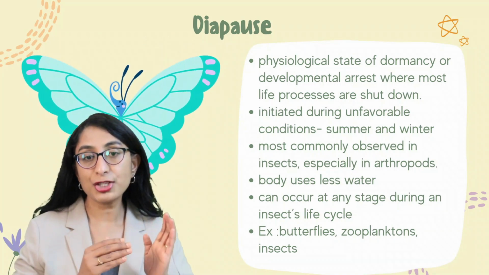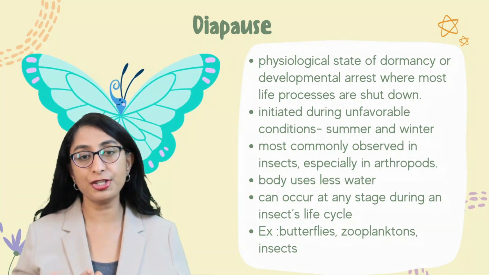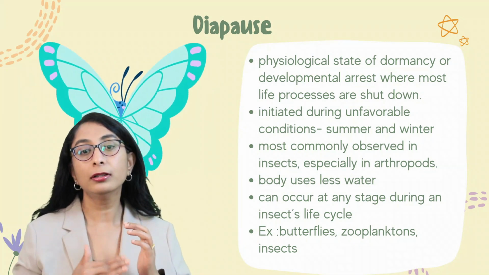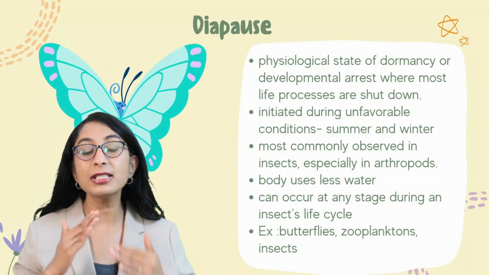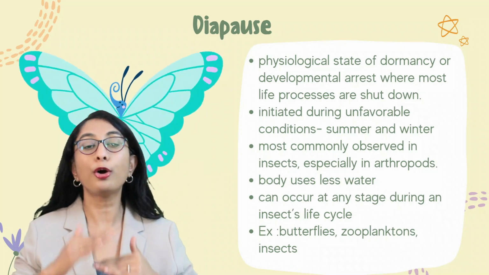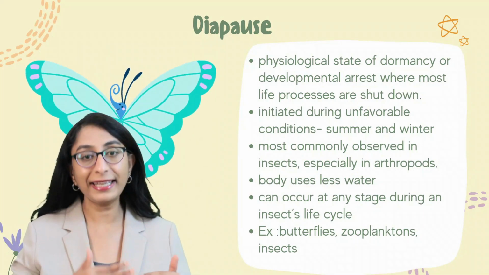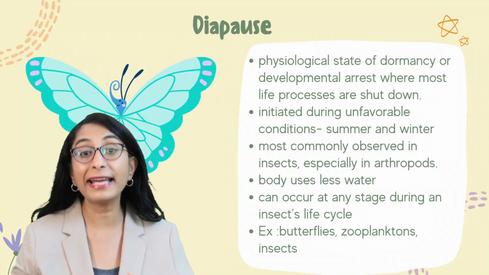So when it is transforming from a larva towards the adult, if there are unfavorable conditions, the development of the insect further will be stopped. So the developmental activities will be put on hold or a pause. And on the return of the favorable conditions, again the developmental activities will continue. This is what we mean by diapause.